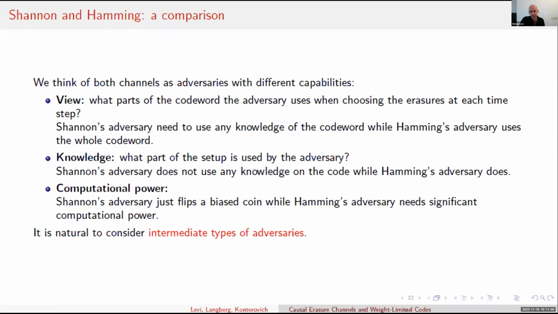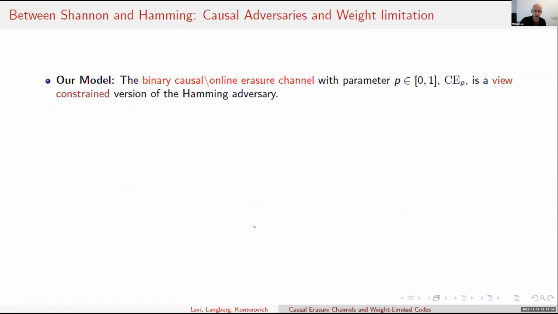As you might suggest, Shannon and Hamming adversaries are two extremes with respect to these parameters. So now it is natural to consider some intermediate types of adversaries, and this is exactly what we do in this work, in which we study the causal adversary, or in other words, the online adversary. Our model of study lies between the Hamming and Shannon model. Specifically, we study a constrained version of the Hamming adversary.